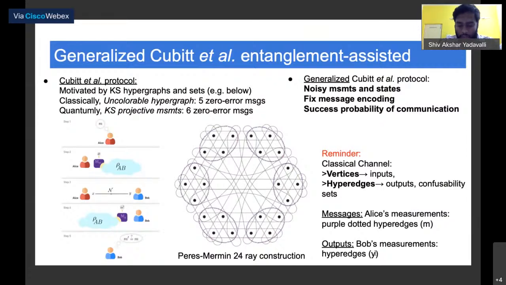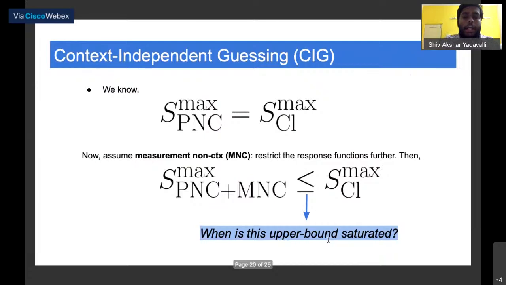So messages that want to be sent correspond to Alice's measurements, and outputs that are received correspond to Bob's measurements, which would be these purple dotted hyperedges for M and just the normal hyperedges for Y.